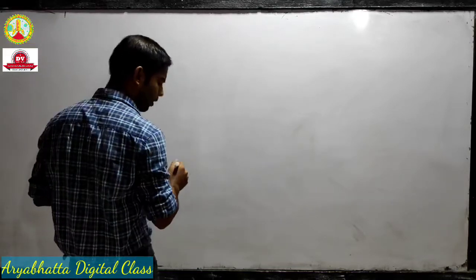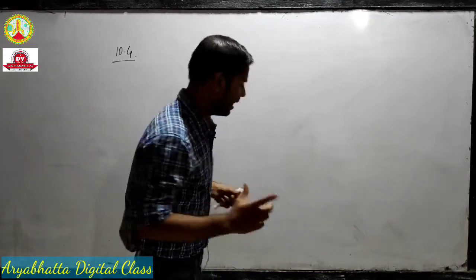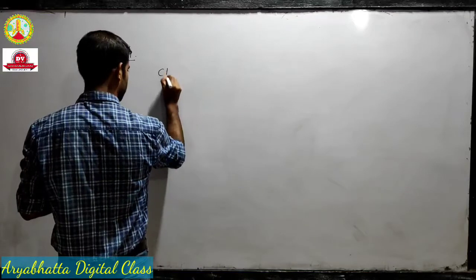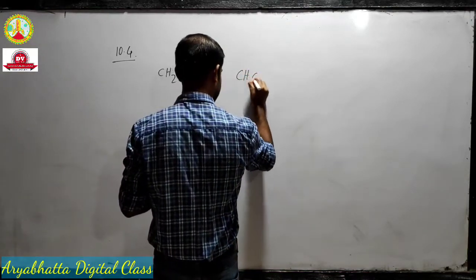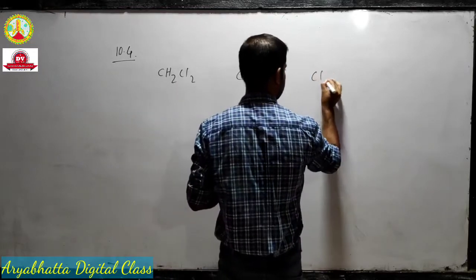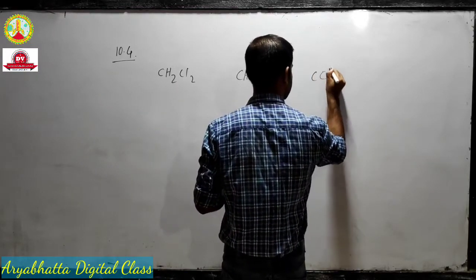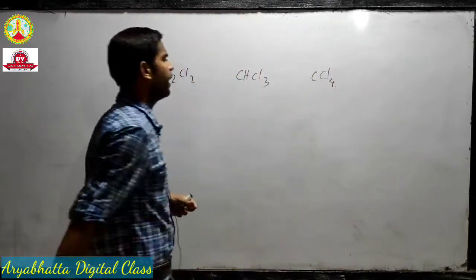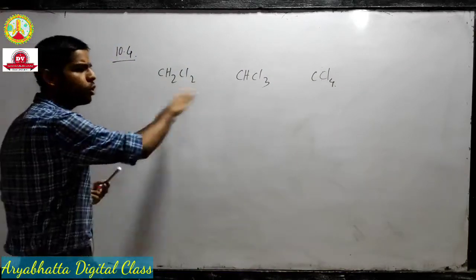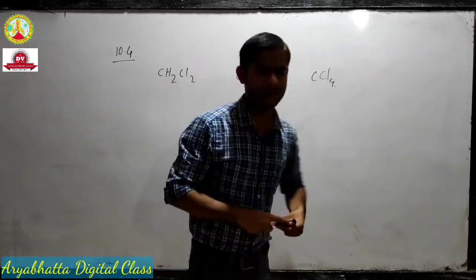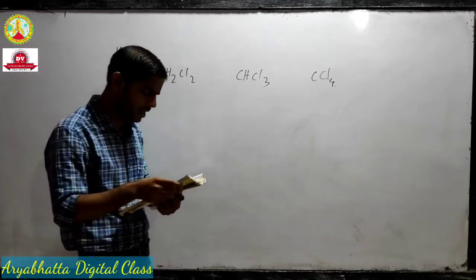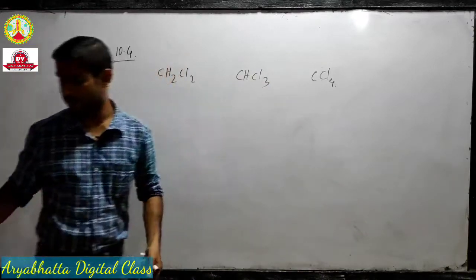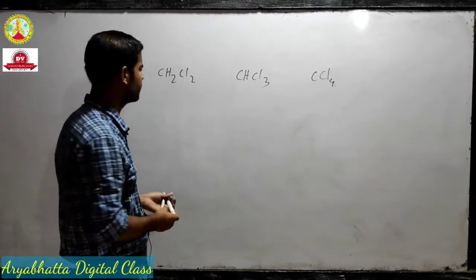So 10.4 says they have given us three molecules, CH2Cl2, CHCl3 and CCl4, okay. And the question is which one is more polar, that means which one has more dipole moment. I guess the question says the highest dipole moment, okay.